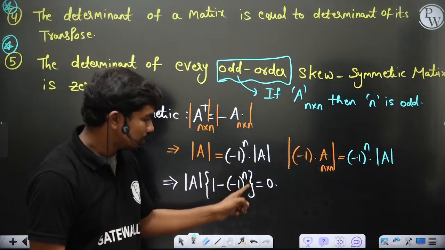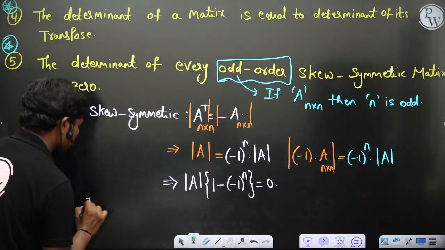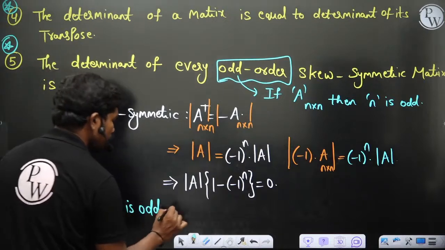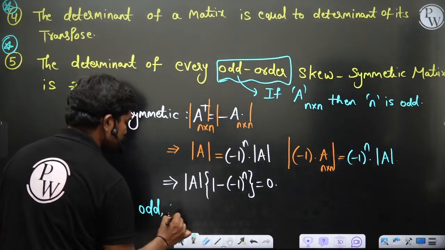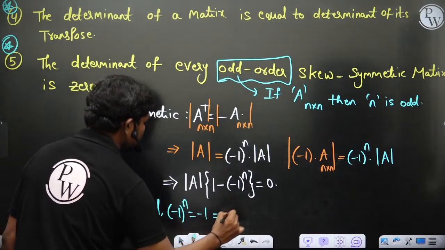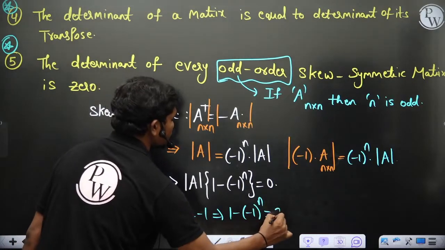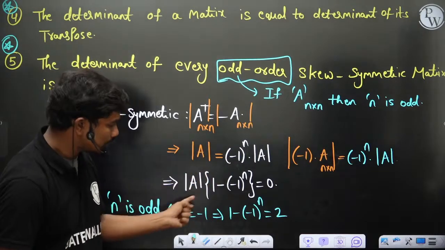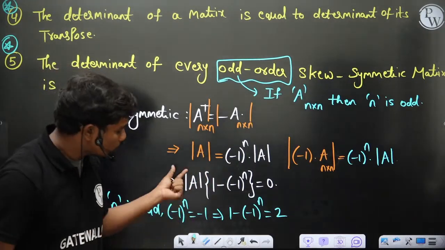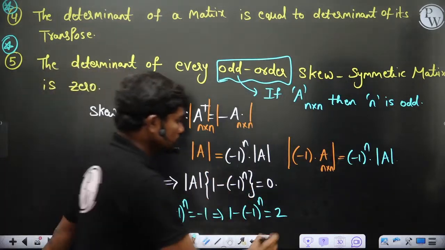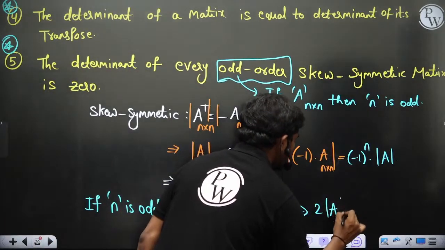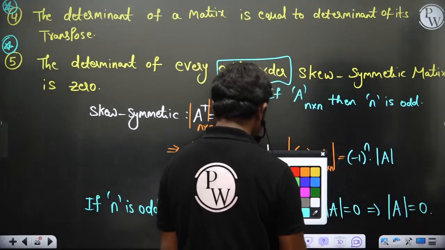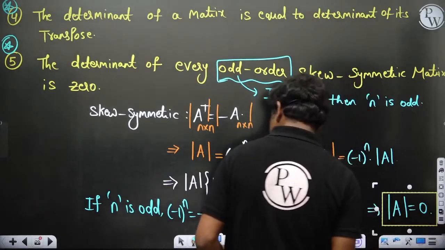But if n is odd, minus 1 whole power n is equal to minus 1. This implies 1 minus minus 1 whole power n is equal to 2 actually. Then this scalar is not 0, and this is a product of two scalars because det A has some value actually. So some value multiplied with 2 will give you 0. So this implies 2 times det A has to be 0. This can happen only if det A is equal to 0, of course. Clear? So that's why this is actually 0 always.